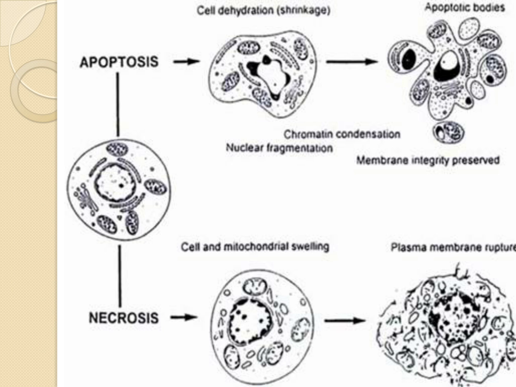During this process, chromatin condensation and nuclear fragmentation happen, and the membrane is integrally preserved, leading to the formation of apoptotic bodies. Whereas in the necrosis process, the lower one, the cells and the mitochondria swell up when compared to the upper one, the shrinkage or dehydration, and later the plasma membrane ruptures, releasing the cell's content.